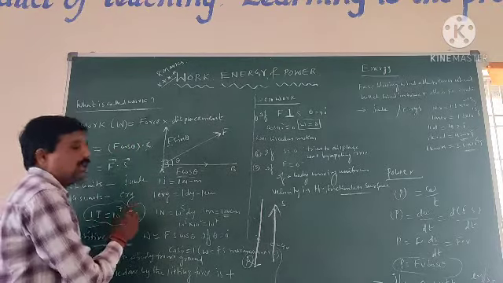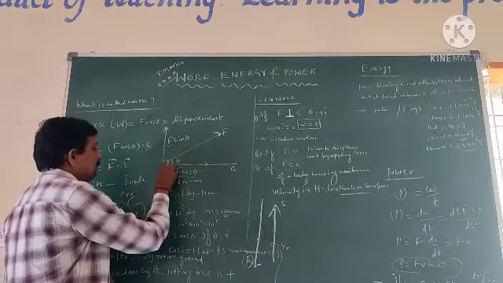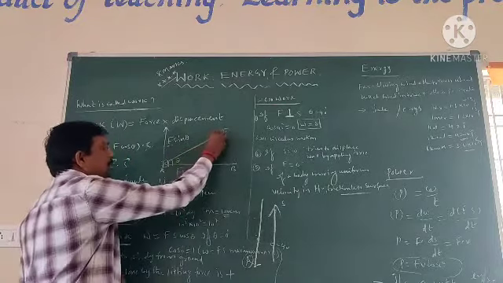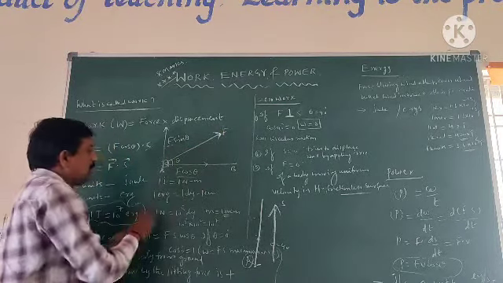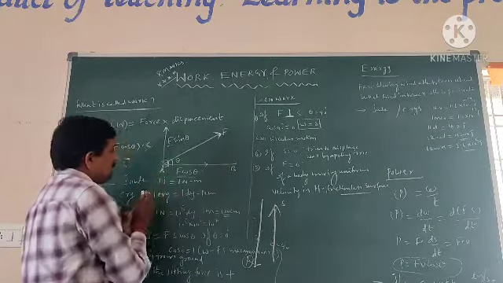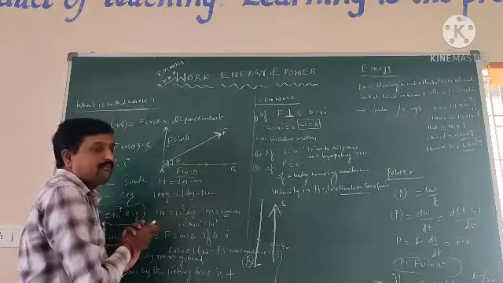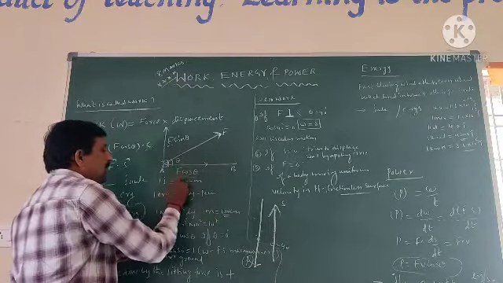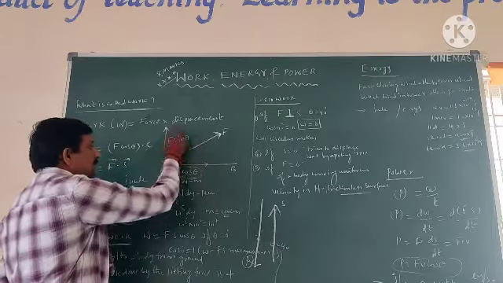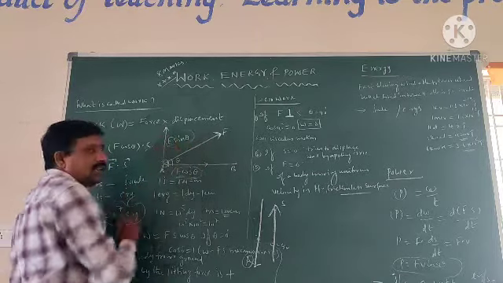For example, if we take one object, and an external force F is acting on the object, the body moves from A to B along the horizontal direction. The force component in the horizontal direction is F cos theta and in the vertical direction is F sin theta.